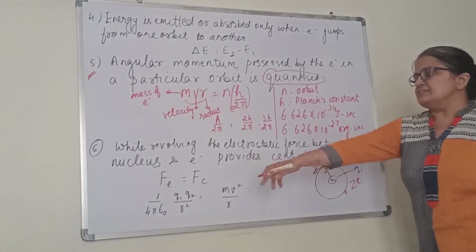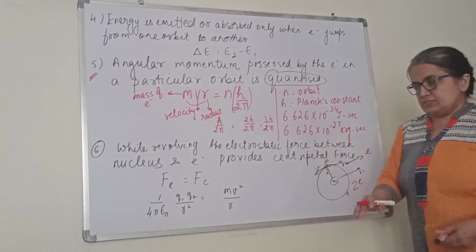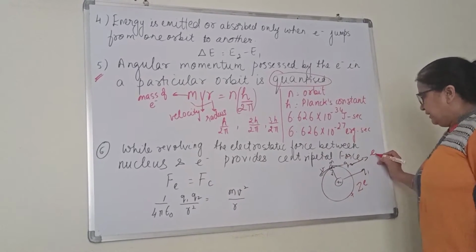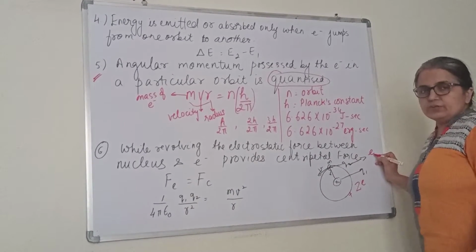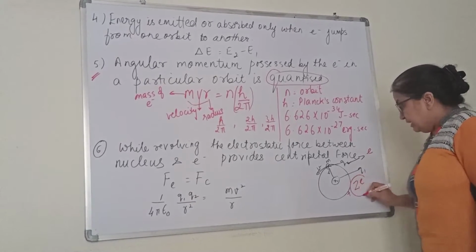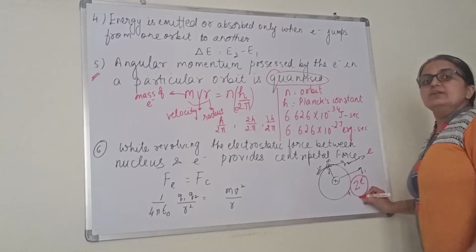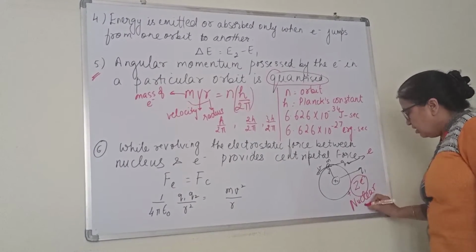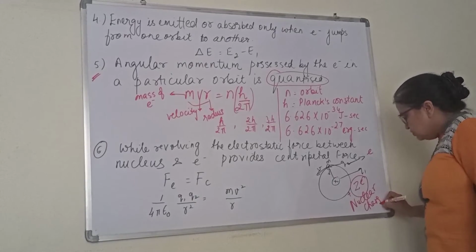But while considering magnitudes, we do not write the signs. So instead of Q1 and Q2, I can write Ze for one charge and e for the other. Now onwards, we will call this Ze the nuclear charge.